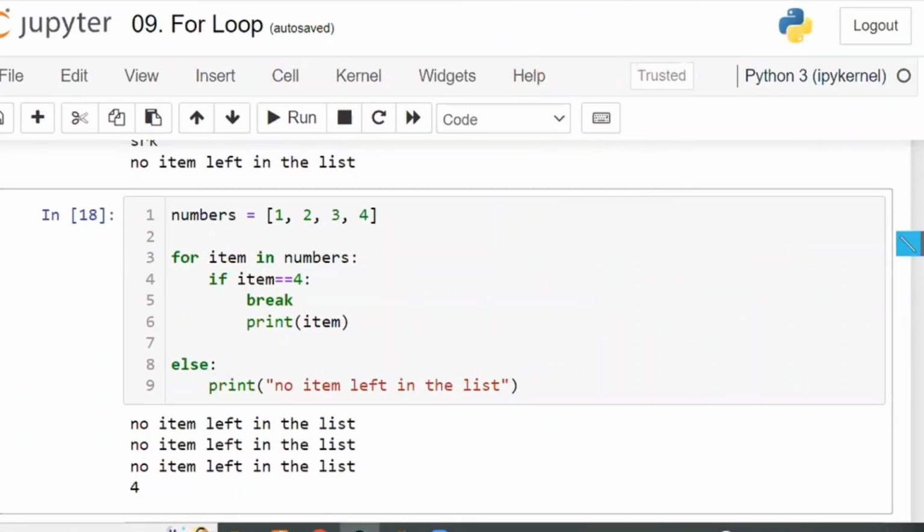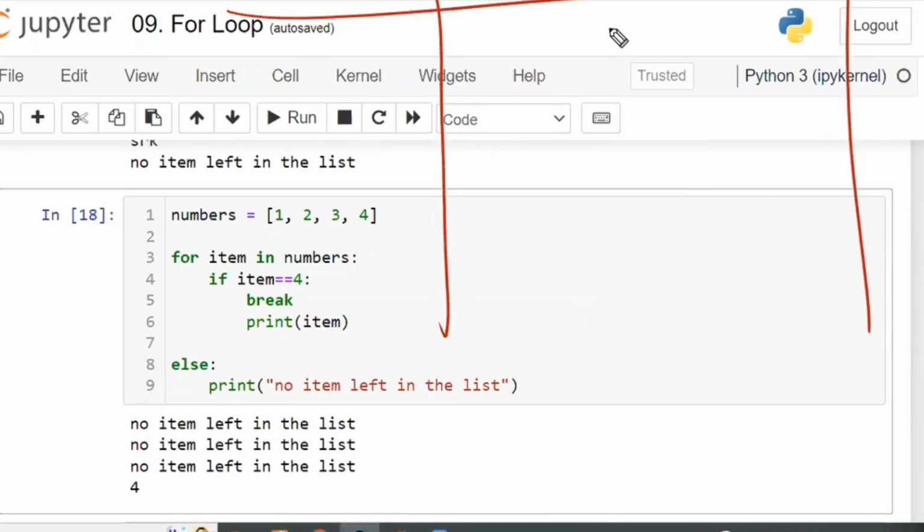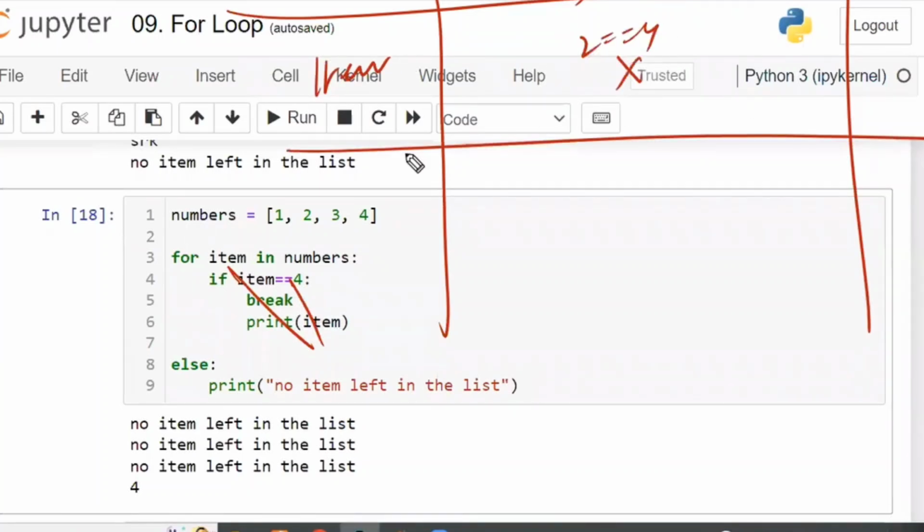So now I'm going to execute. Before doing the shift enter, first let me check myself. Item is equal to 1. Is 1 equal to 4? Nothing will be executed. No if block. Next item is equal to 2. 2 is equal to 4? No if block. Next item is equal to 3. 3 is equal to 4?